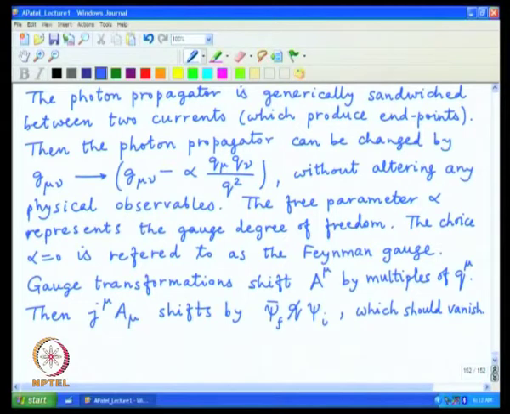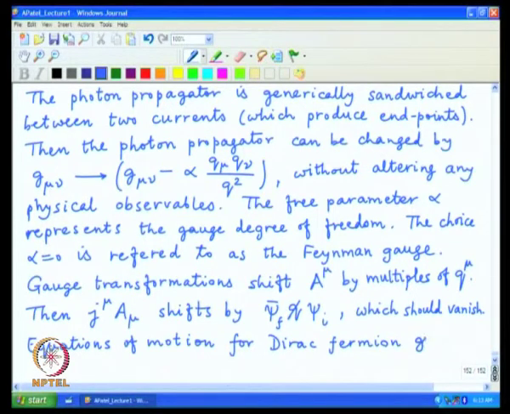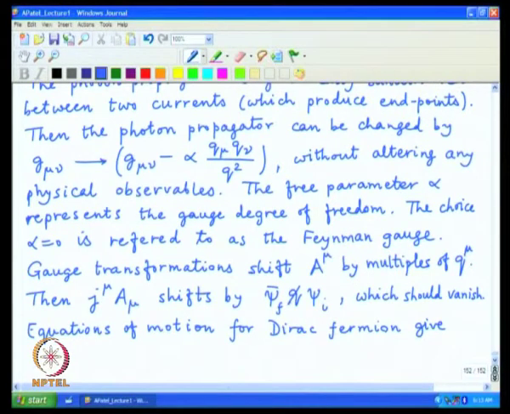And so, one can now use the equations of motion to simplify this object, where q is the momentum of the photon, and because of momentum conservation, it is equivalent to the difference of momenta of the two fermion states, and